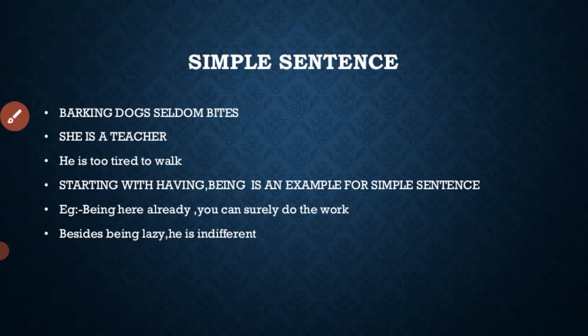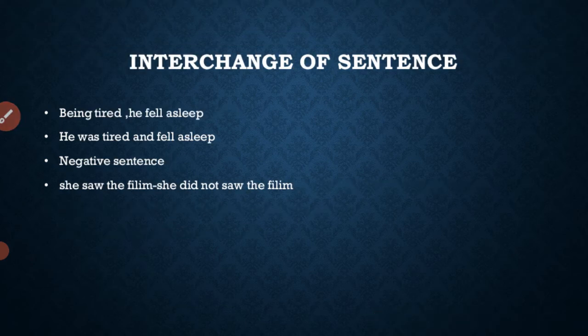And the next one is interchange of sentences. Look, being tired, he fell asleep. How can we interchange? He was tired and fell asleep. Negative sentence: she saw the film.